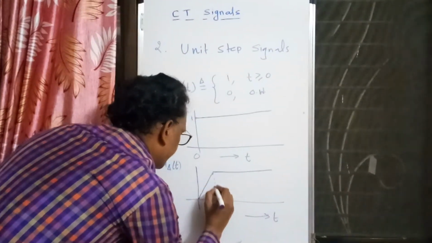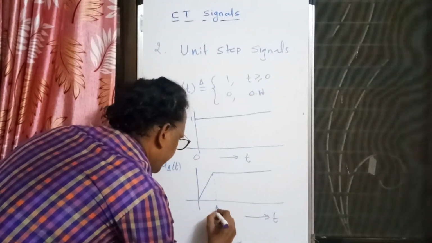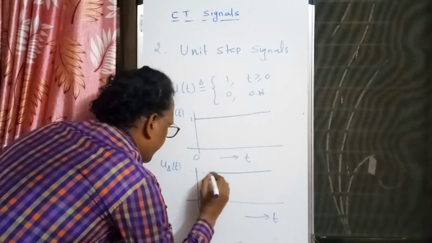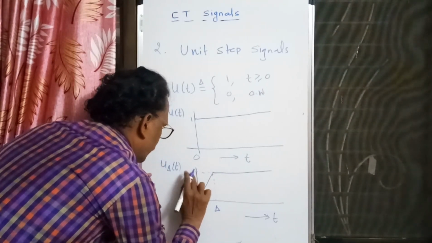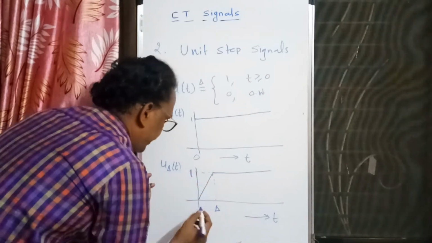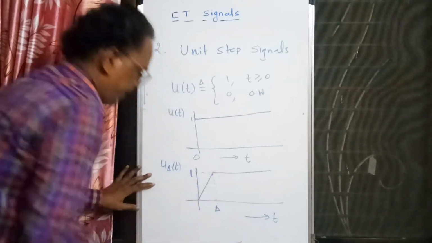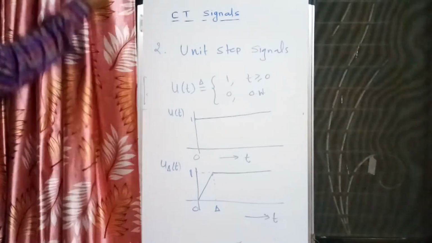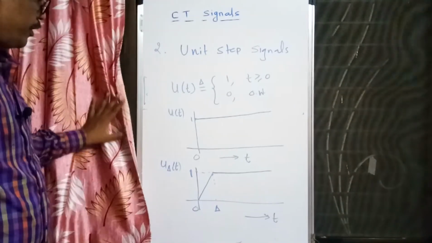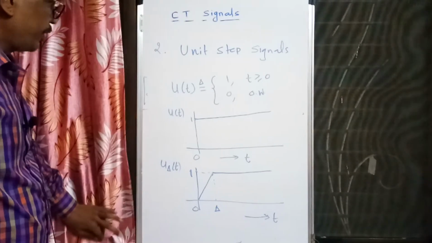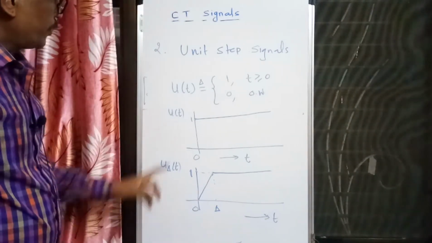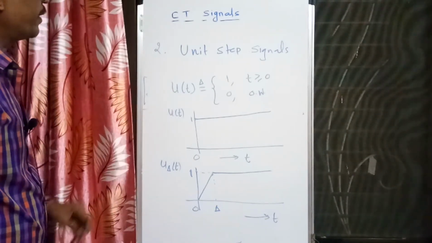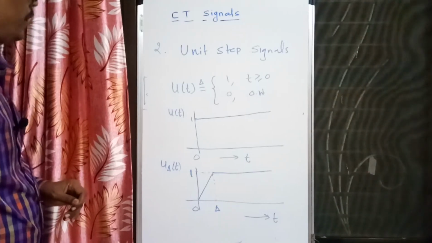Here again, this is delta, which is very, very small, and this height is 1, and over 0 to delta the height is changing. So this is an approximation of the unit step signal, or unit step function. We can say unit step function or unit step signal, which is defined as 1 for t greater than or equal to 0, and 0 otherwise.